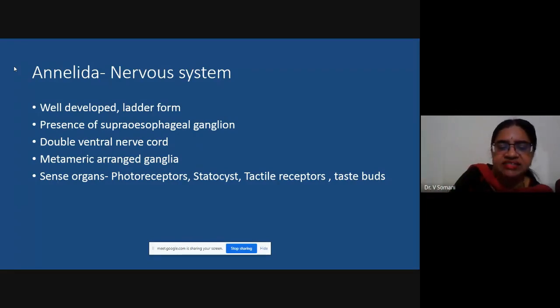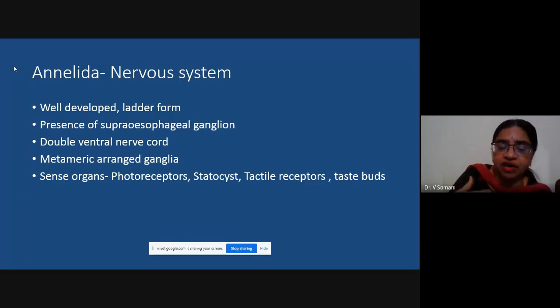Then we have seen the digestive system, here we see the mouth. So near that esophageal region, there is an aggregation of nerve cells. Okay, something like in higher organisms, we have a brain. The nervous system starts with the brain and then it continues as a spinal cord. So over here, the structure which is comparable to the higher brain is called a ganglion, and due to the position of the ganglion, it is called the supraesophageal ganglion.